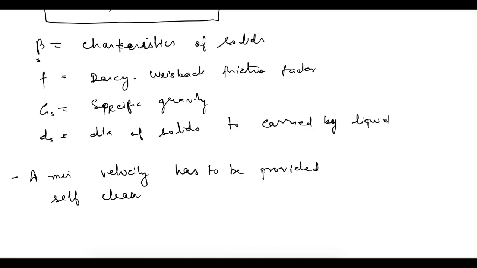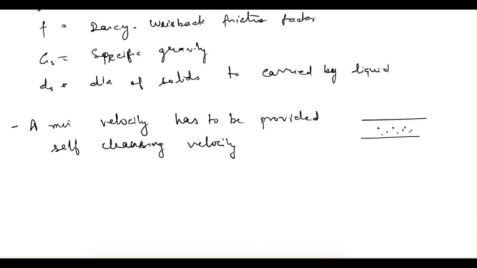And what is the purpose of this minimum velocity? The purpose is that whatever solids are present in this pipe should not settle. So for that, it has to be provided. And sometimes throughout the day or throughout the month or year, it is not possible at some places to provide the self cleansing velocity.